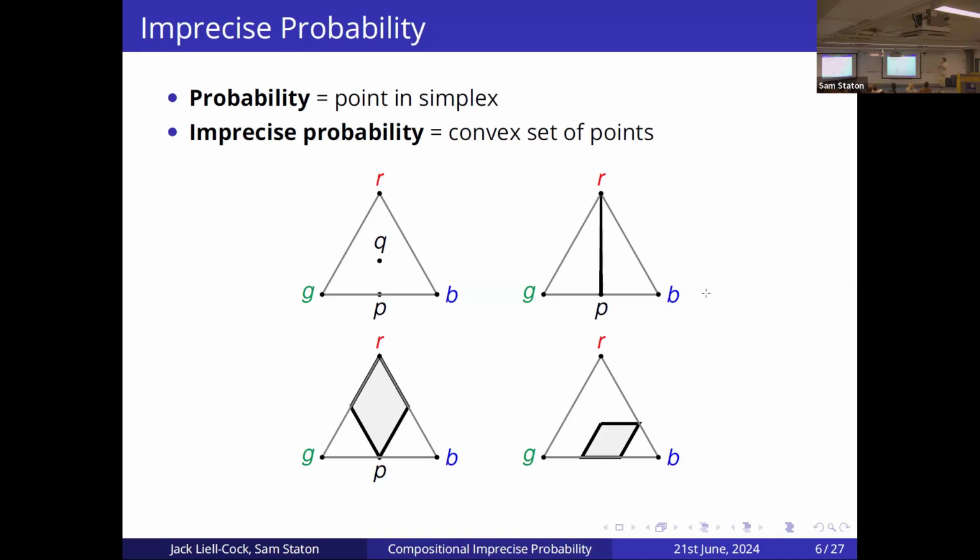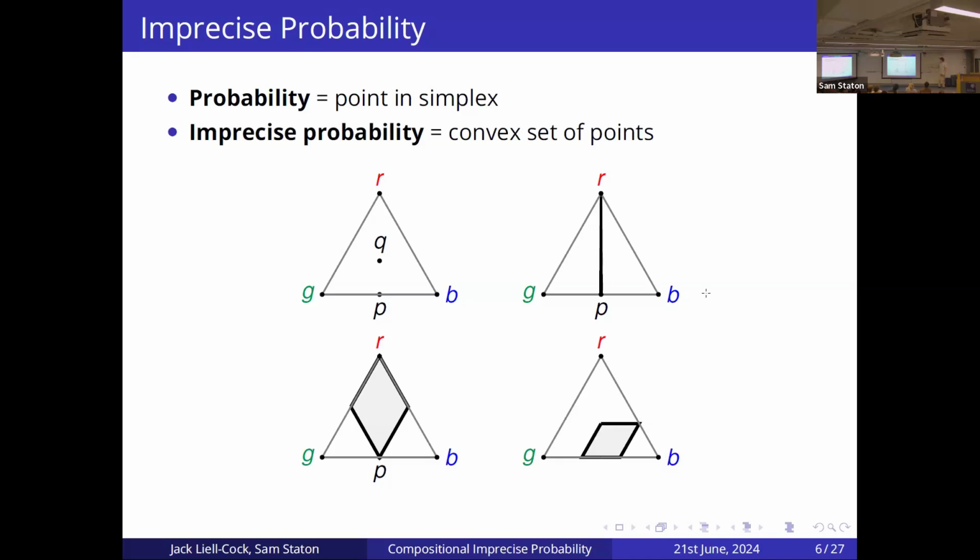If we think about probability in terms of the Bayesian interpretation, it's basically the fair bet you would take given a probabilistic view of the world. What imprecise probability says is that we don't know what the actual distributions of some of our data are. All we know is that possible cases can occur, but we don't know how to weight these possible cases. So this generalizes our analogy to convex sets of points.